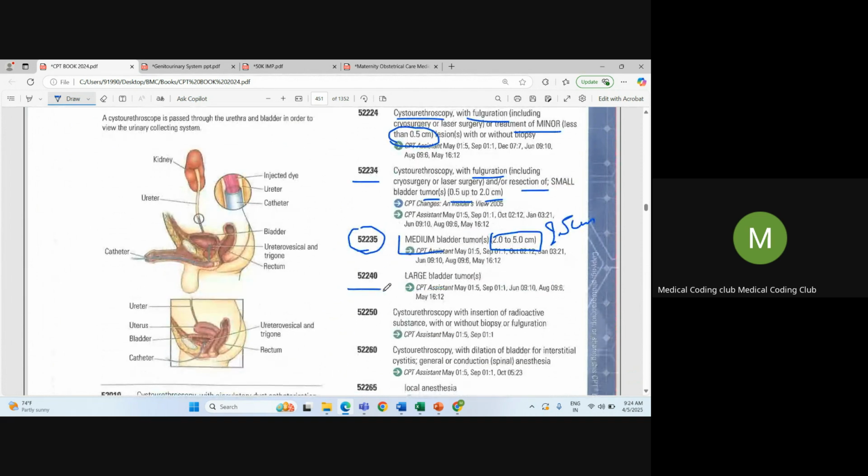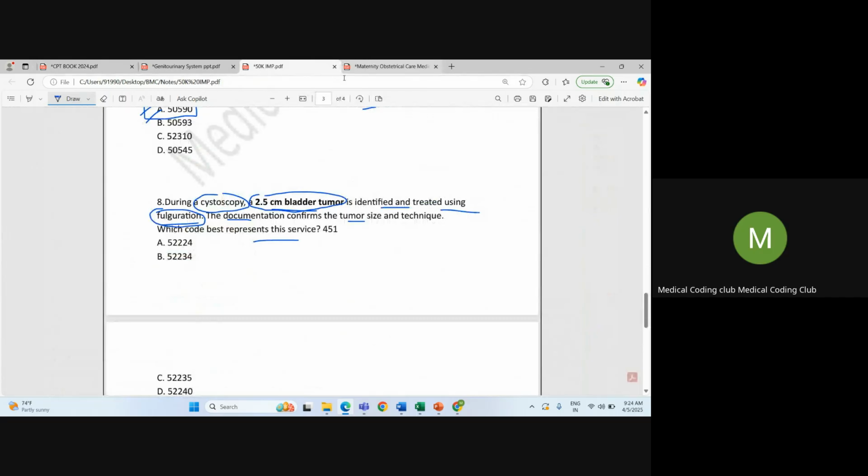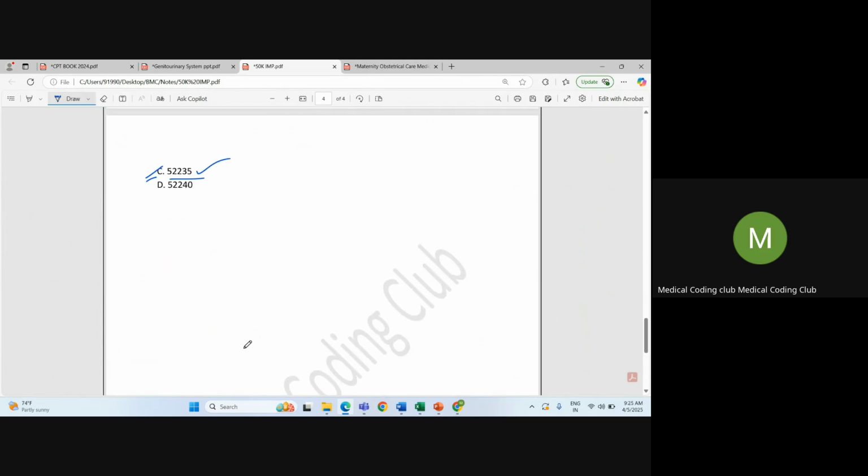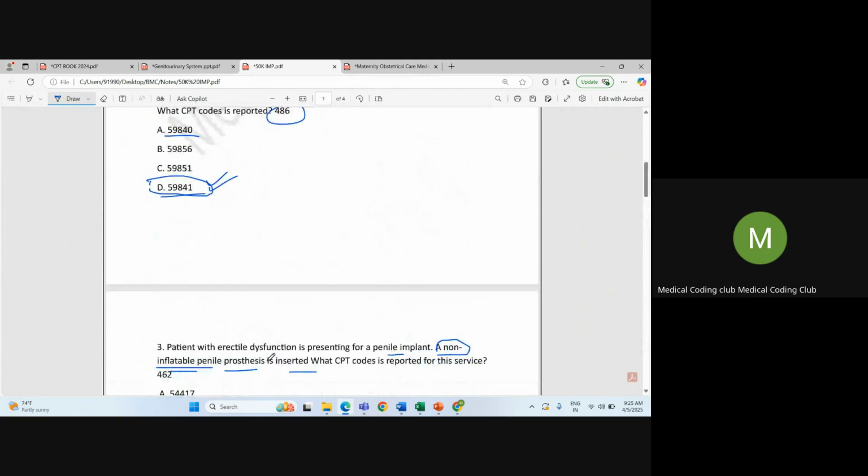52235. And large bladder tumor means more than 5 centimeter. If they give the lesion or the bladder tumor centimeter, you have to code 52240, like 6 centimeter or 5.5 centimeter. Okay, all those will come under large bladder tumor. 52240 you can select if it crosses above 5. So in our question, since it's 2.5, we'll code 52235. The answer is C, 52235.